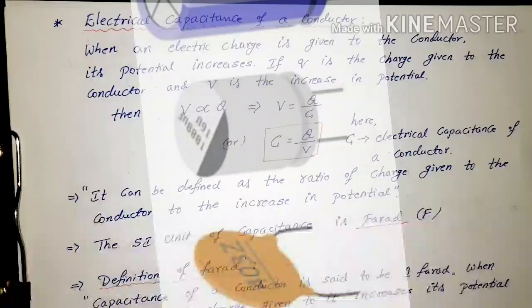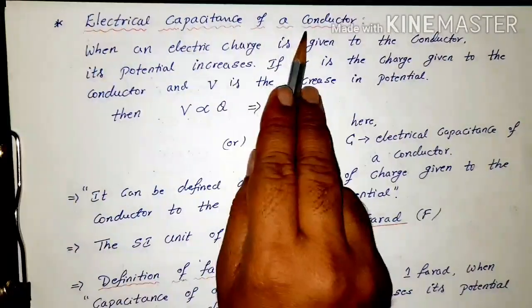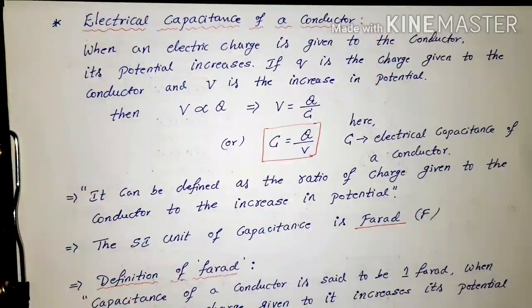Today in this session we are learning about capacitance, capacitors and the relevant derivations. The first concept here is the electrical capacitance of a conductor. We know that a conductor can be charged by imbalancing the charges. As the charges deposit more on the surface of the conductor, its potential level also increases. By using this concept, we can frame the definition for capacitance.